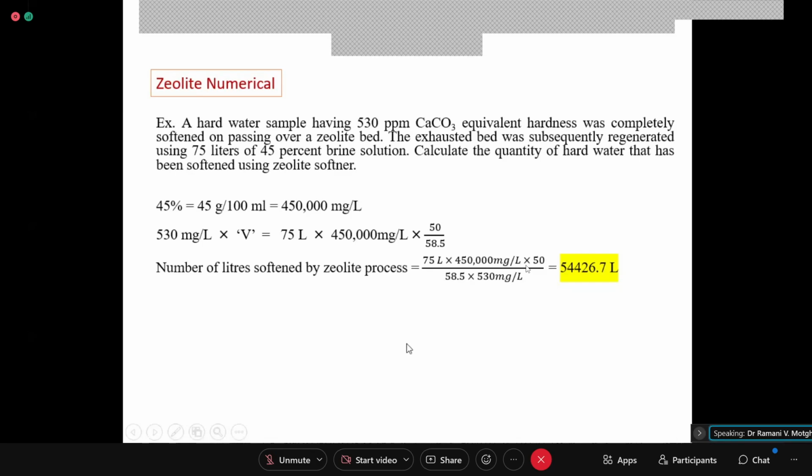Salts of calcium and magnesium are there in water, a large quantity has to be softened, and municipalities use this. So you don't have to worry about other solvents. It will be water only.